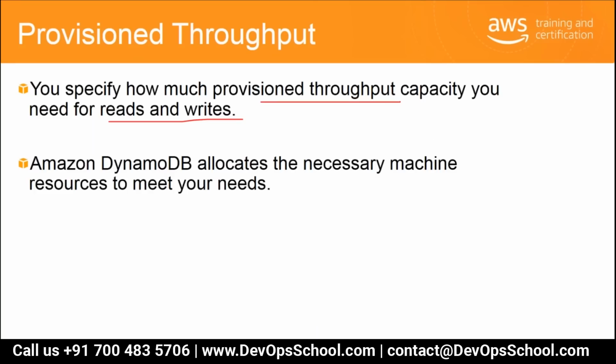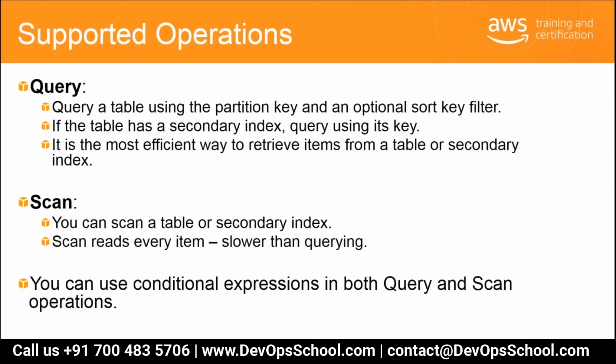These are the supported operations on DynamoDB. You can query a table using the partition key and an optional sort key filter. Querying is the most efficient way to retrieve items from a table. If the table has a secondary index, query using its key. Query is the default operation you perform for getting information from the DynamoDB table using partition key and sort key.